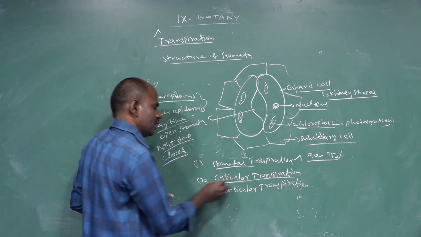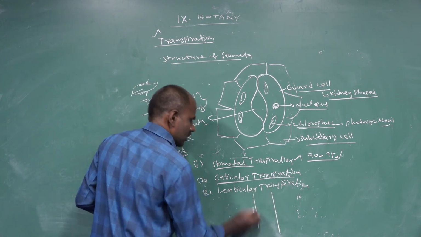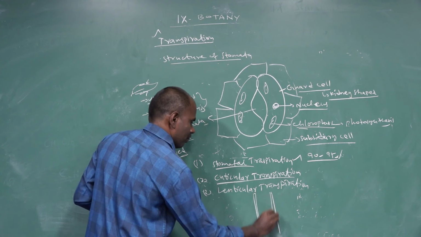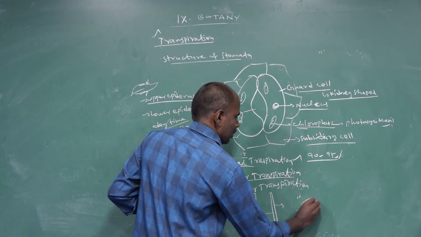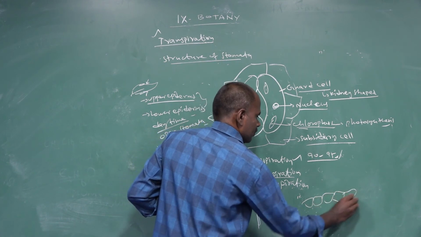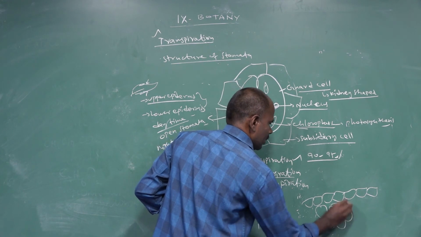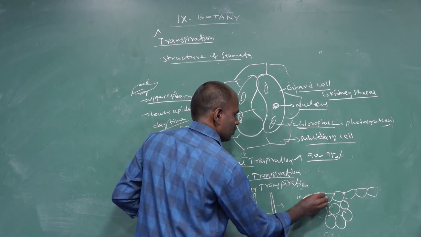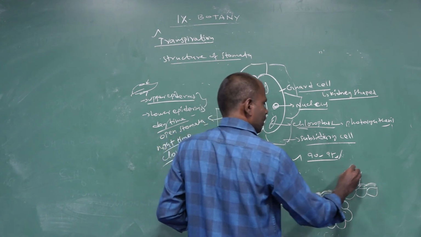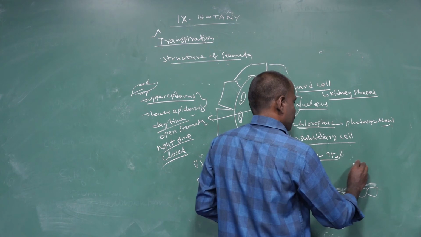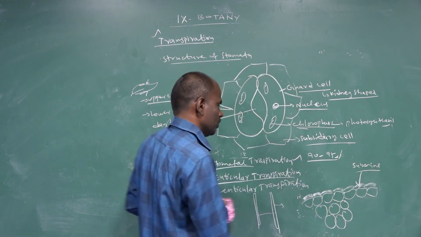The second is cuticular transpiration. In cuticular transpiration, the stem is covered by epidermal regions. In the cross section of the stem, the first layer is the epidermis, and then the cortical zone. The epidermis is covered by a thick layer called the cuticle. This cuticle is made up of suberin.